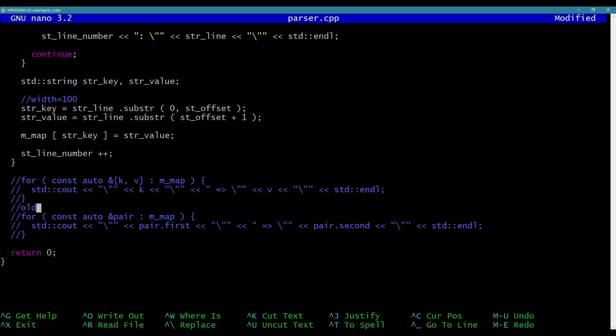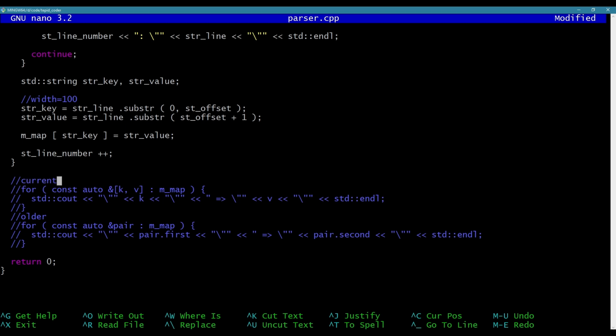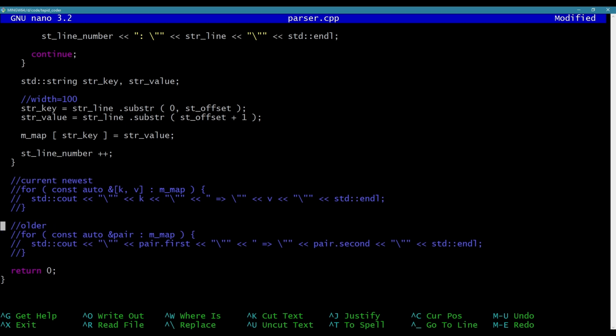Another thing you can do, it's even older, right? I'll put older, current, newest, even older. This is how you do it like back in the day. So it would be standard, your type, which is a map of string to string, and then it's a const iterator, because I'm not going to mess with it.